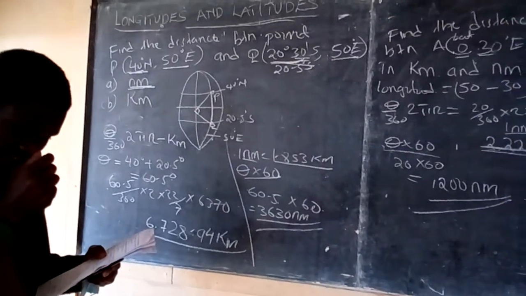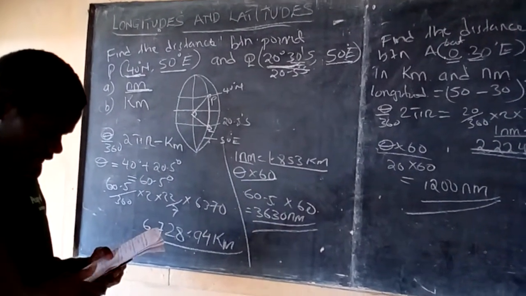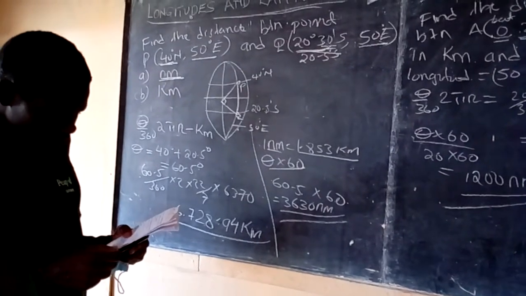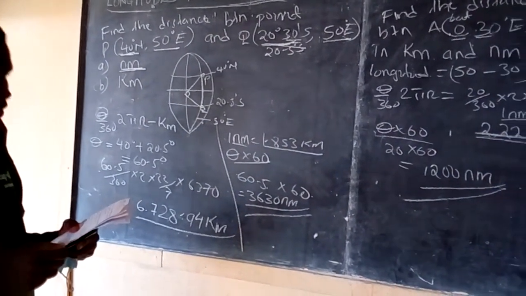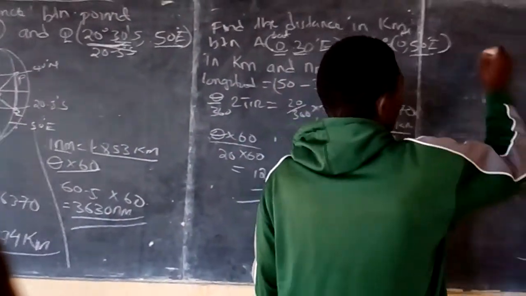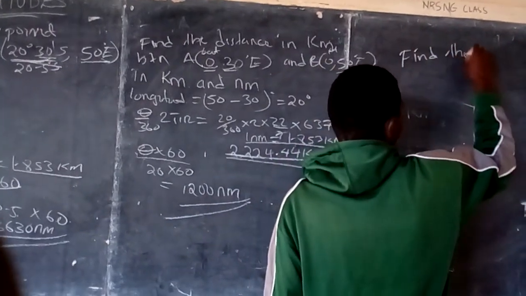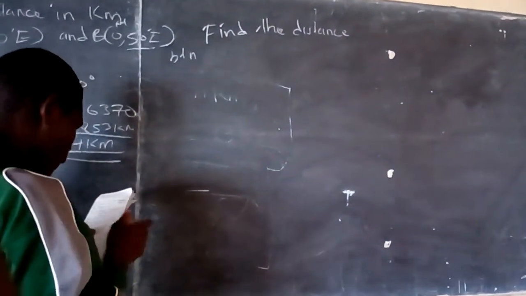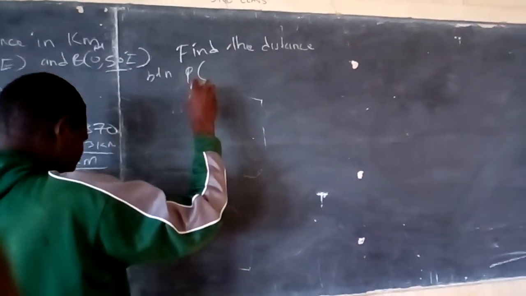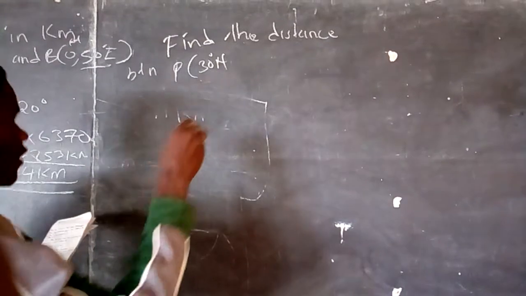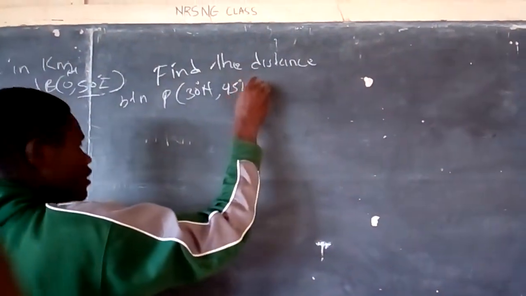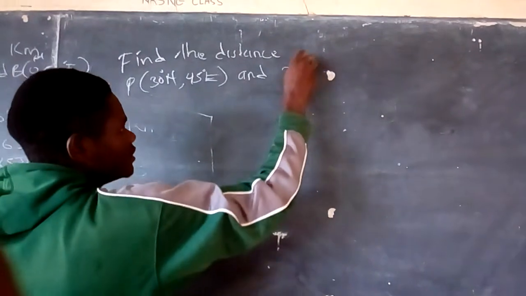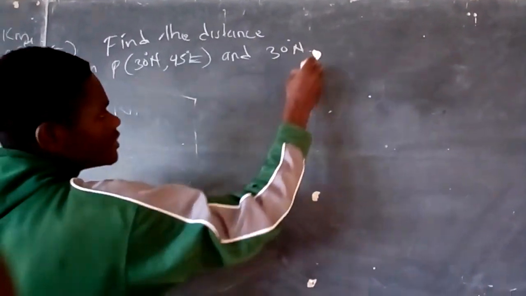For example, find the distance in kilometers and nautical miles between point P, which is 30 degrees north, 45 degrees east, and another point Q, which is 30 degrees north and 60 degrees west.